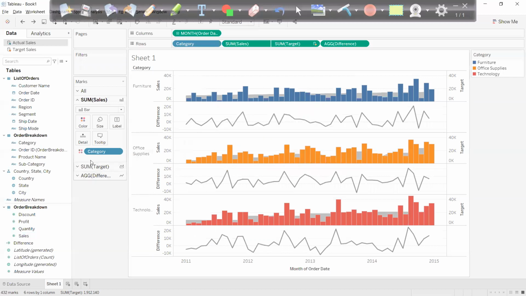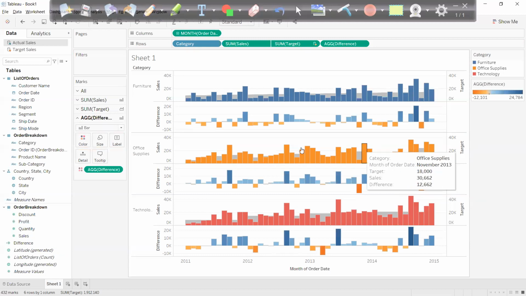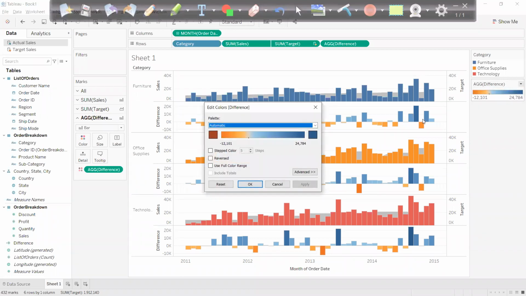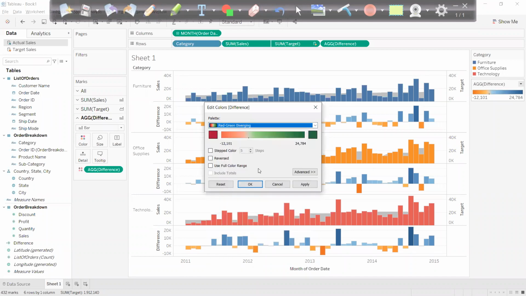I'll convert this line also to the bar, and I will drag this difference in the color. So here you can see that we have all the oranges which is not meeting the target, all the blues which are meeting the target. Maybe I can change this difference to different color. Let's say I want red and green. I click on this edit color and go to red and green diversion.